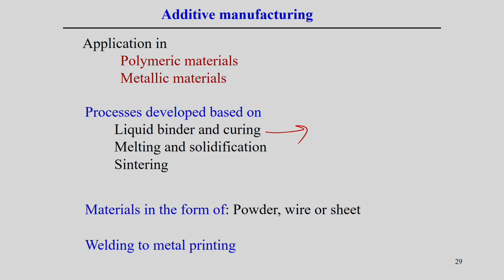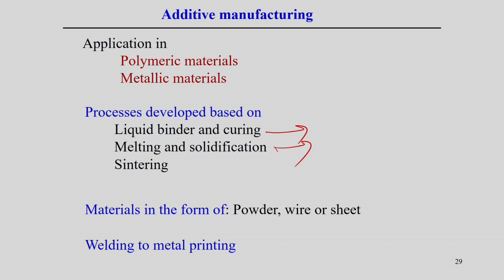Then apart from that, melting and solidification. In additive manufacturing we use metallic powder, and if we focus a laser beam or electron beam on the metallic powder, it fuses and melts, and after that it is solidified. But the quality of the product, or the surface accuracy, depends on the particle size, and of course there are so many other parameters to control to get a good surface finished product. So, it is associated with either solidification or melting, or in certain cases we follow the sintering process,